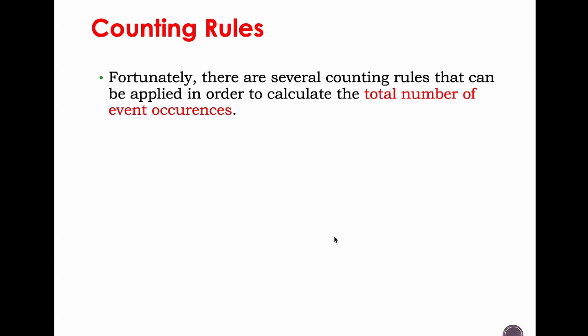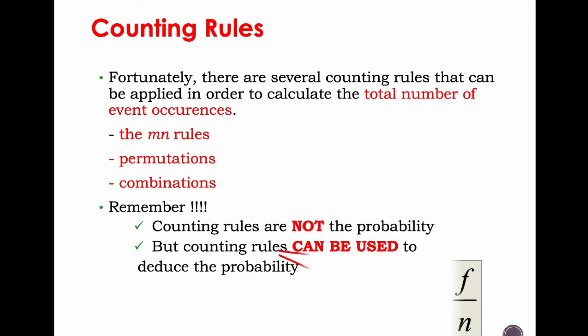Counting rules. Basically, we are fortunate because there are several counting rules that can be applied to calculate the total number of event occurrences, named the MN rule. It is also called permutation and combinations. But remember, counting rules are not the probability, but counting rules can be used to reduce the probability.